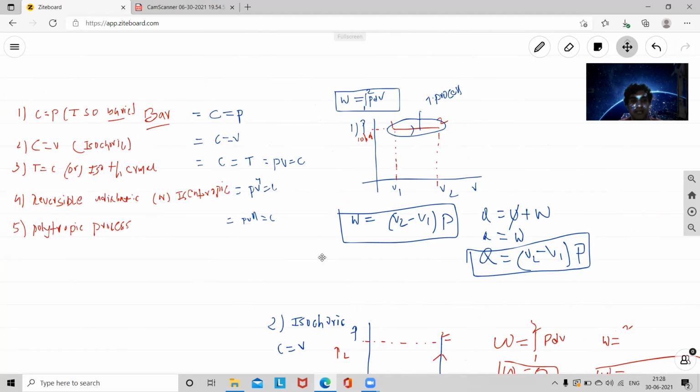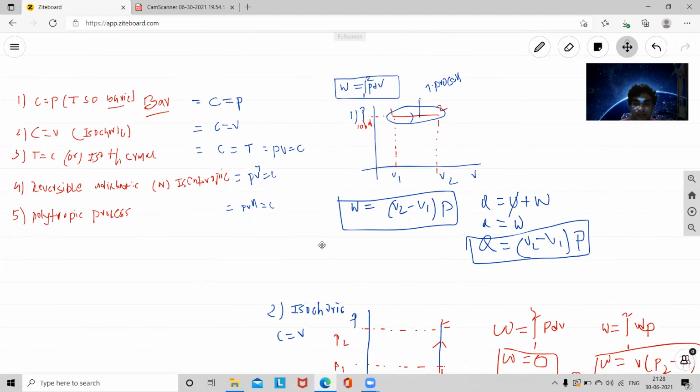These are the main important processes in thermodynamics: isobaric, also called constant pressure; isochoric, constant volume; isothermal, where temperature is constant; reversible adiabatic, sometimes called isentropic; and finally the polytropic process. These are the mathematical relations: constant pressure, constant volume, PV equal to constant means temperature is constant, PV power gamma equal to constant is reversible adiabatic, and PV power n equal to constant is polytropic.